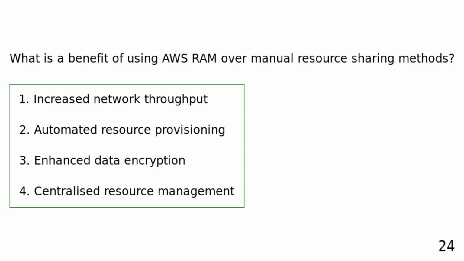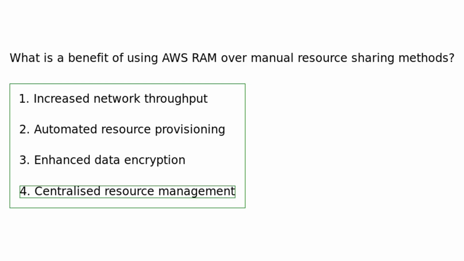What is a benefit of using AWS RAM over manual resource sharing methods? Increased network throughput. Automated resource provisioning. Enhanced data encryption. Centralized resource management. A benefit of using AWS Resource Access Manager over manual resource sharing methods is centralized resource management, which simplifies the process of sharing resources across accounts.